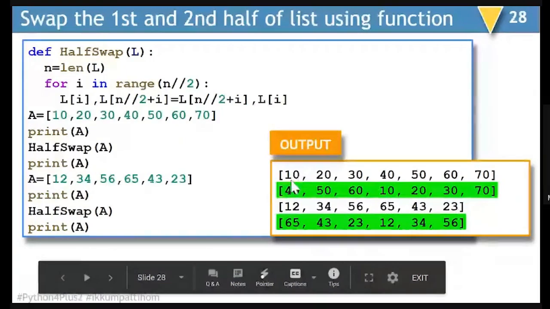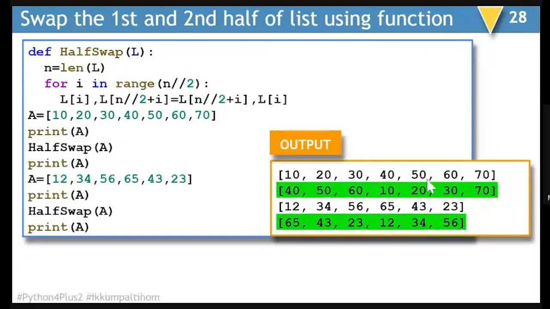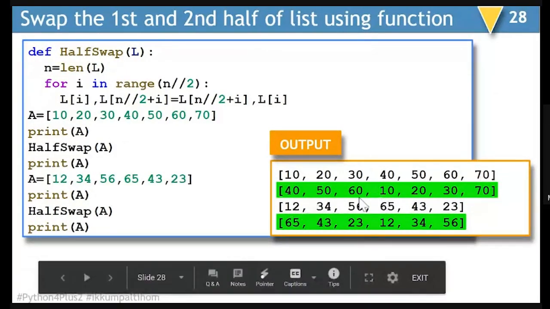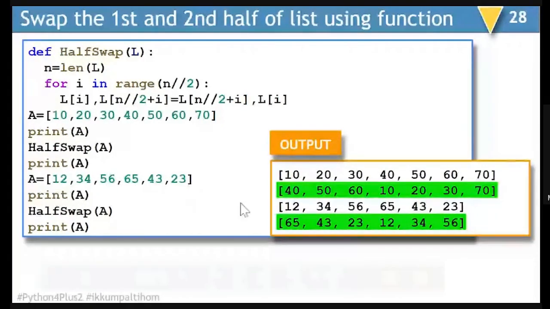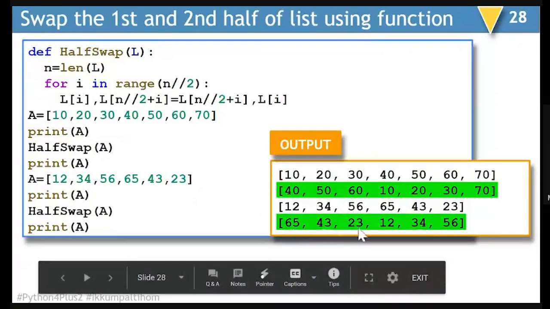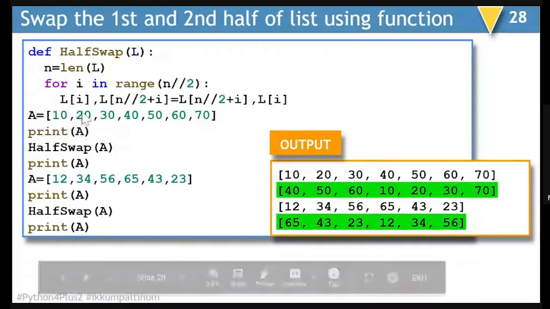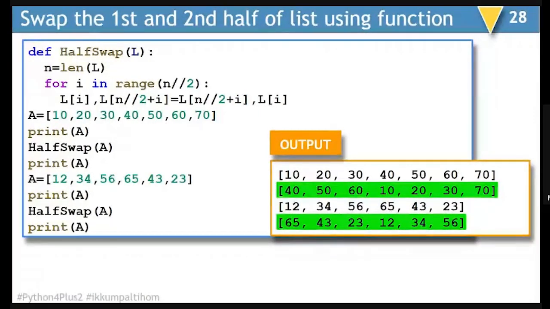Look at the first example, 10, 20, 30, 40, 50, 60, 70. So 40, 50, 60 are in the first part, and 10, 20, 30, 70 in the second part. In the same way, the second list is 12, 34, 56, 65, 43, 23. The second half has become the first half, and the first half has become the second half. It can be done simply by swapping the 0th element with the n by 2th element, and the 0 plus 1th element with the n by 2 plus 1th element, and so on. This way we can swap the first half and the second half.